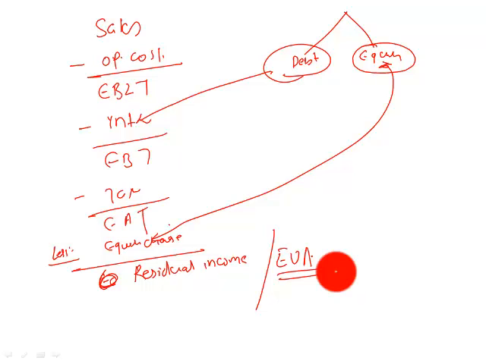Economic value added. It's the same as economic profit, but we don't want to call this economic income. You will understand why when we get to corporate finance, but we can call this economic profit.